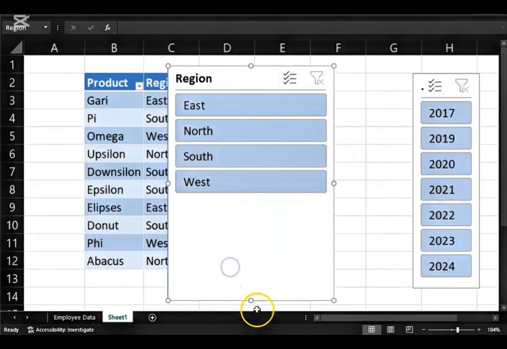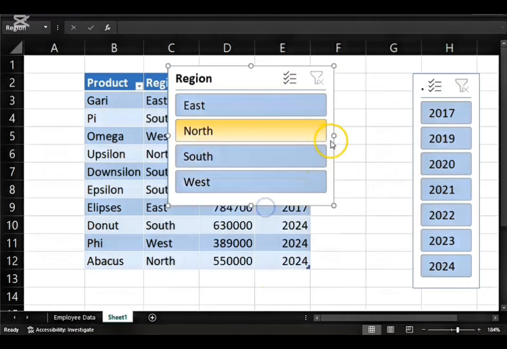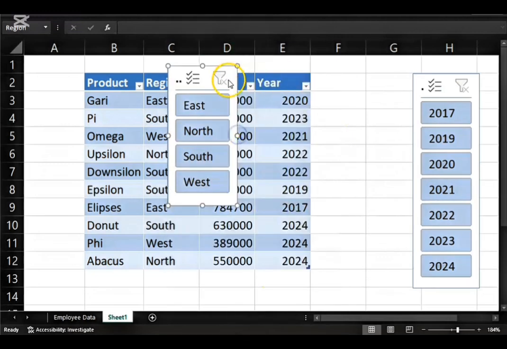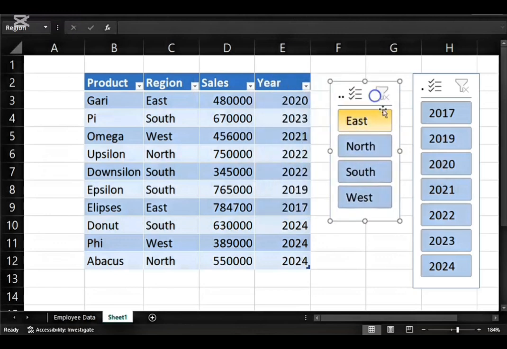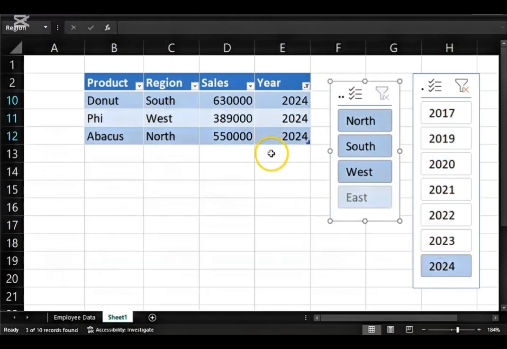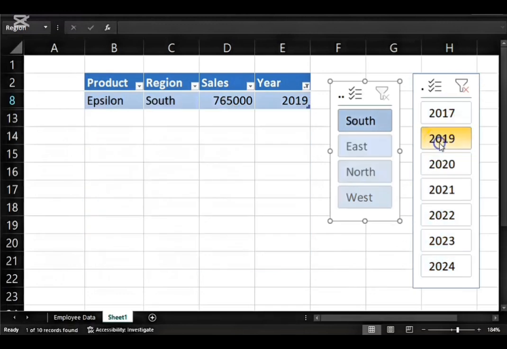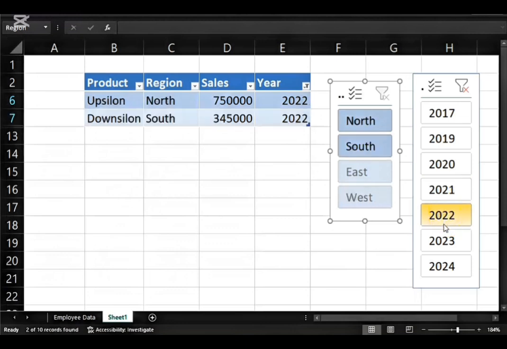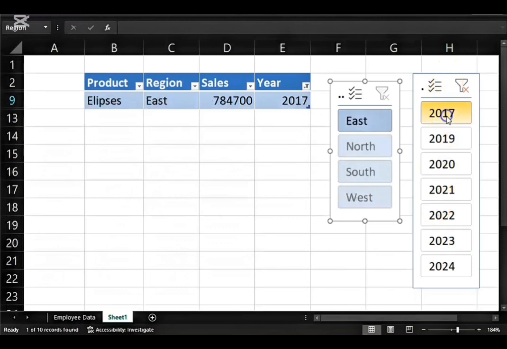Do the same thing to this one, minimize and move aside. Right, so let's filter 2024. Now, I have a sales summary for the year 2024, the region, the products, and the sales amount. I can choose to cancel that, click here, 2019, 2020, 21, 22, 23, 2017. So you get to see your sales summary quickly and interactively.